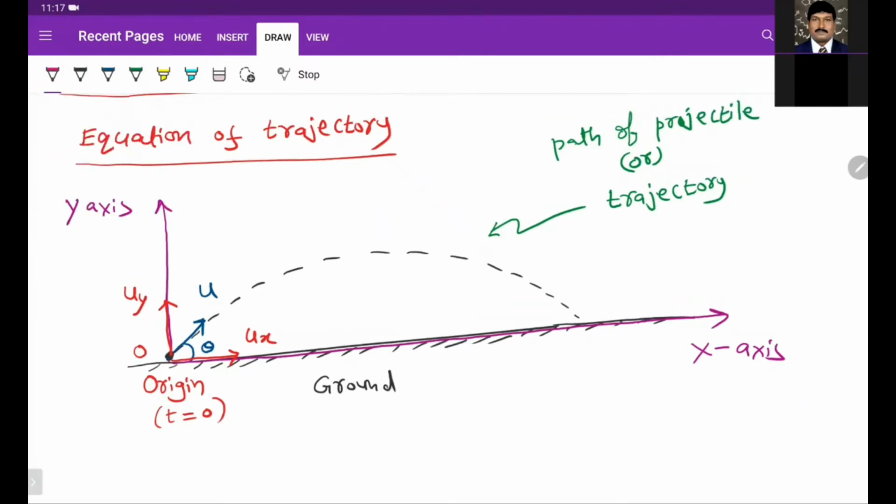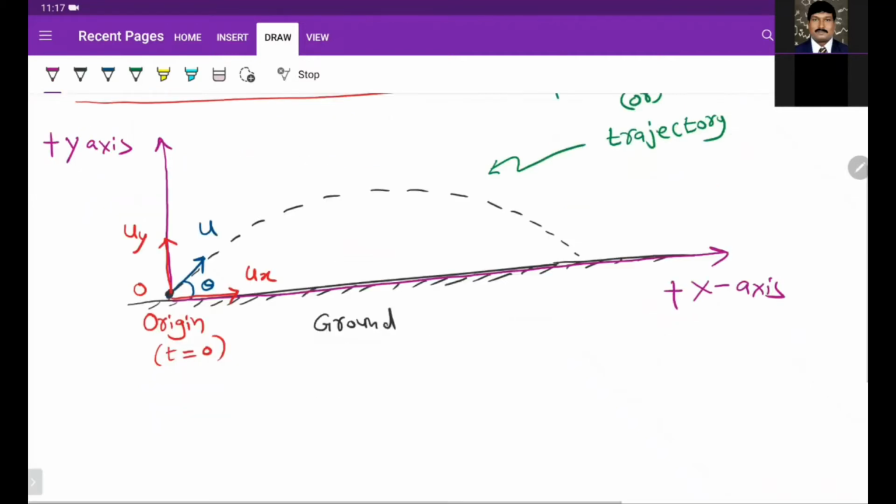The particle is going up, so upward direction is positive. The particle is going right side, so right side is taken as positive, because positive direction we take along initial velocity direction.